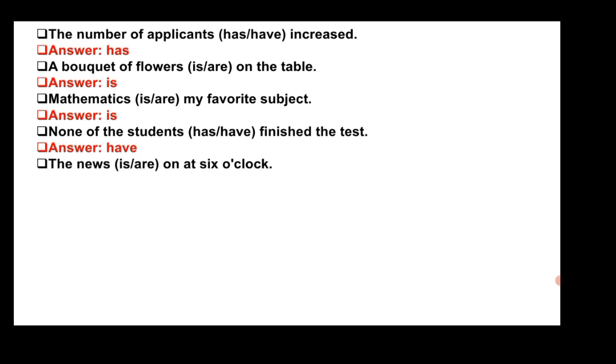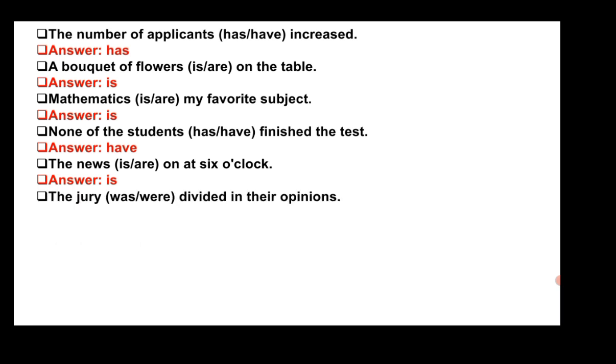The news is or are on at 6 o'clock. Is. The jury was or were divided in their opinions. The answer is were. The scissors is or are on the table.